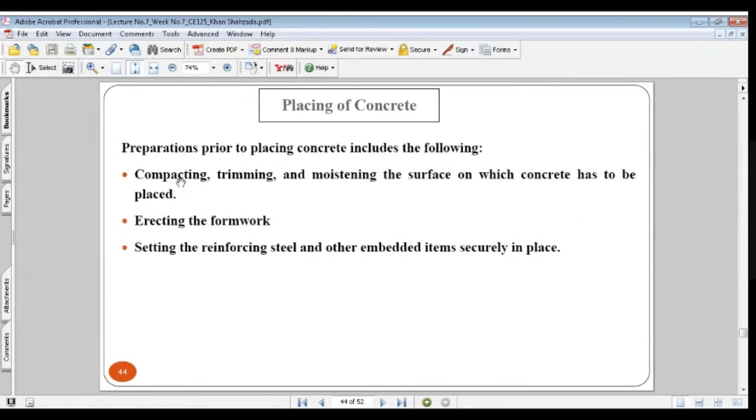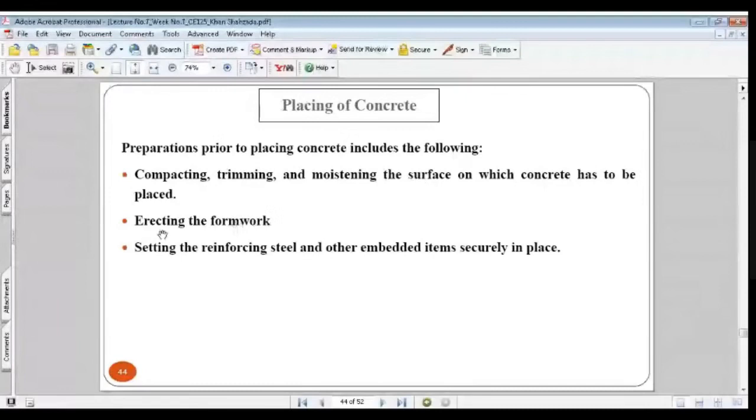Number one, compacting, trimming and moistening the surface on which concrete has to be placed. If you remember, I asked some of you that when you are placing concrete, the surface should be compacted. Trimming: if there is grass or roots or some other stuff, you have to trim them from the surface. And moistening the surface. If you place the concrete on a dry surface, then the water inside the concrete will be taken by the dry surface. So we need to moisten the surface on which we are placing the concrete.